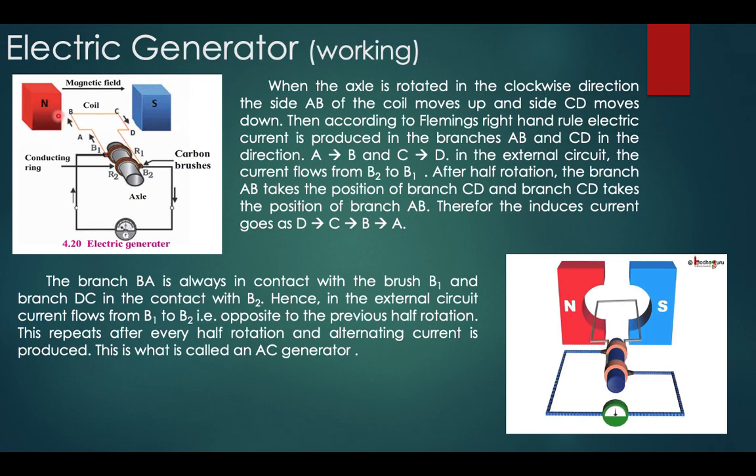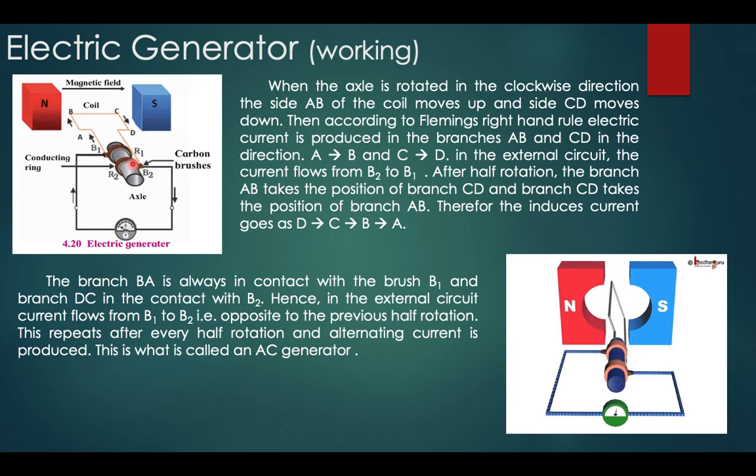So according to Fleming's right hand rule, the current is induced in the direction A to B in this coil. Since the branch CD is moving in a downward direction and the magnetic field is from north to south, the current is induced in the direction C to D in the branch CD, and it is going to the carbon brush B2.